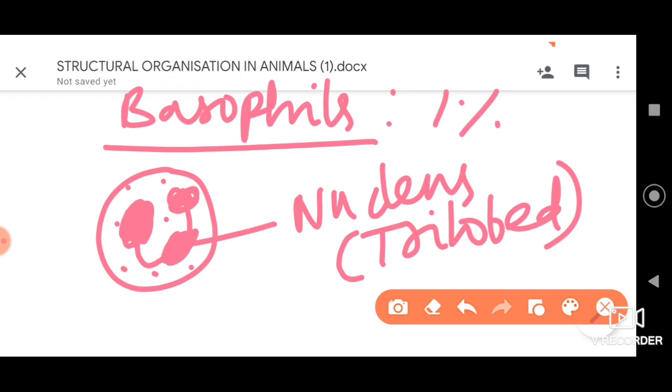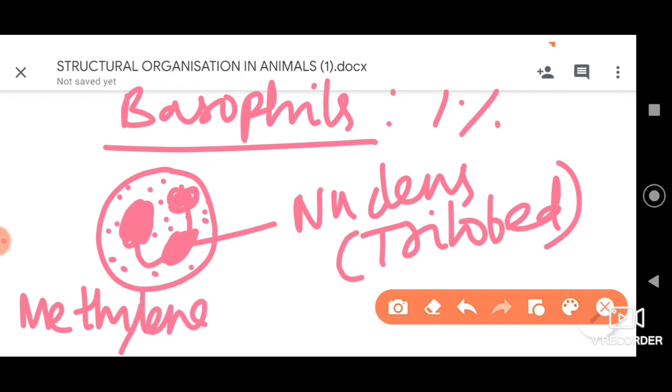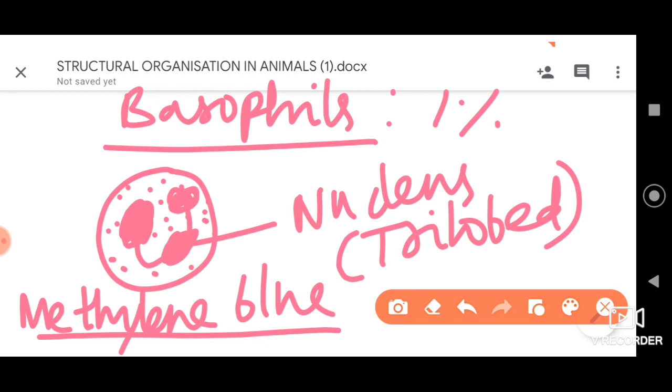They also have grain-like structures, granules we call, in their cytoplasm. They get stained with a basic dye, for example methylene blue. If we use methylene blue, we can clearly observe this cell, because the granules present in the cytoplasm can take up this basic, alkaline stain called methylene blue.